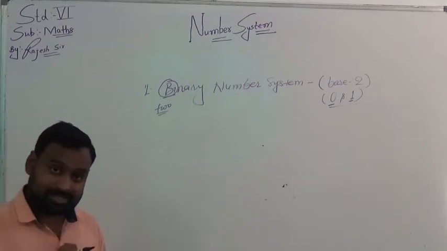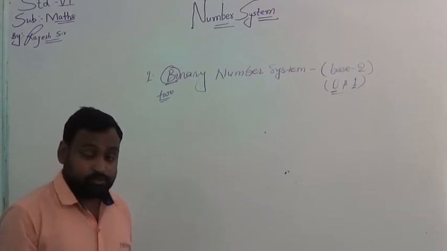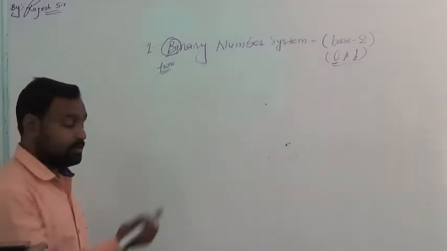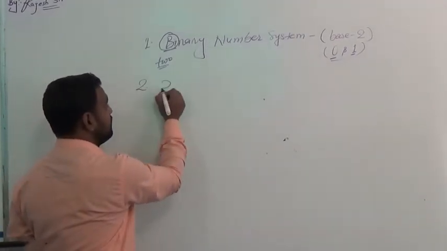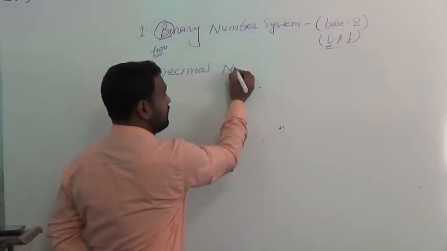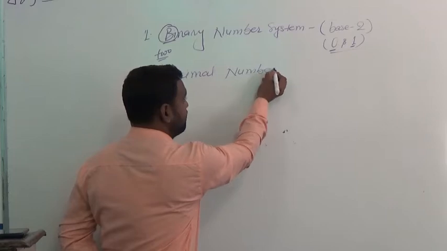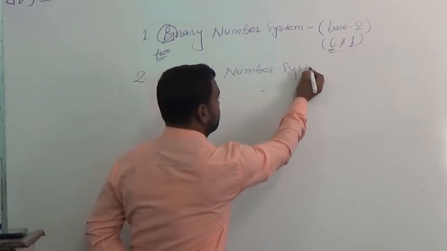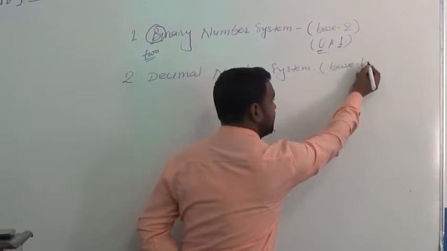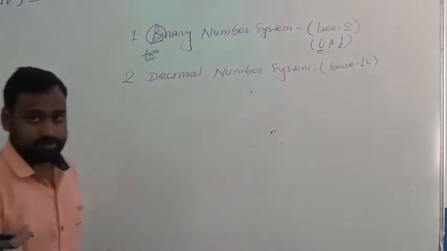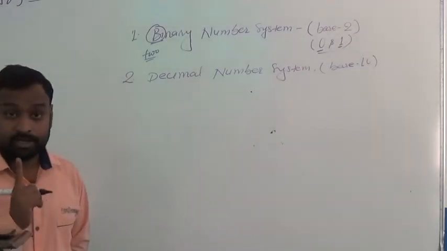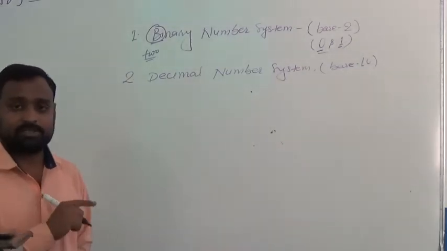And the number system which we use in our life, in our mathematics, is the decimal number system. Its base is 10. We have 10 digits in this number system.